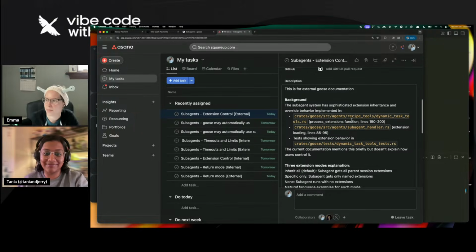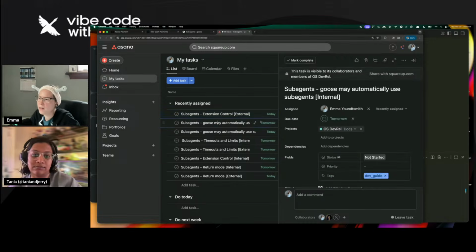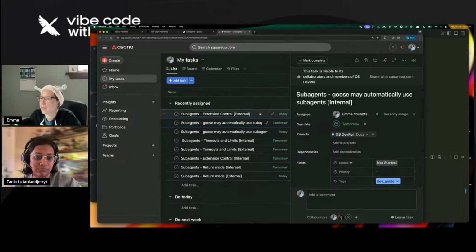I've already spent some time familiarizing myself with the features that we're documenting. We're working on subagents today. We already have a lot of really good information and documentation on subagents, but now there are new features that are coming out that I need to document. Let's just get a lay of the land here.